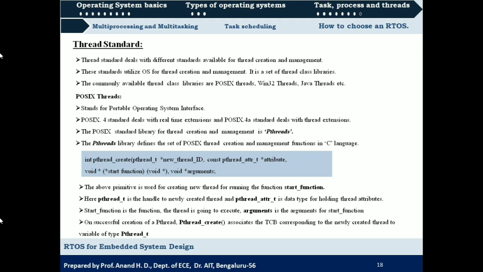And what is the name of that function? It is start function here. In this place we can give other names, and that will be the name of the function that will be created with the help of pthread.